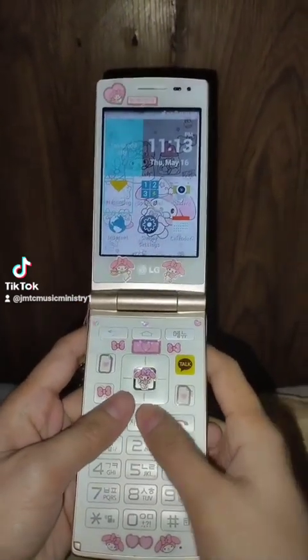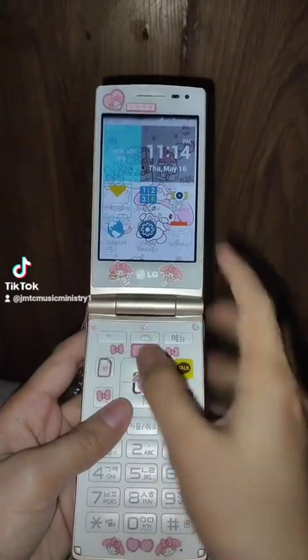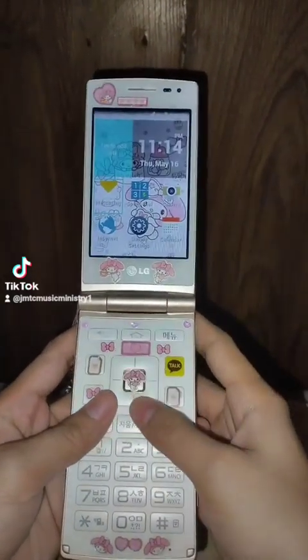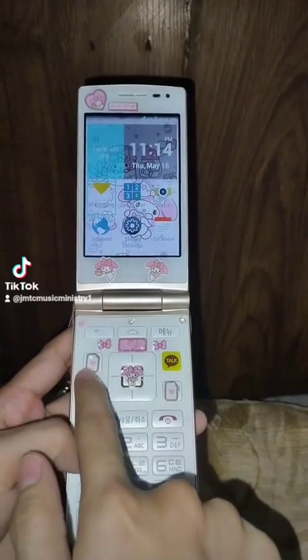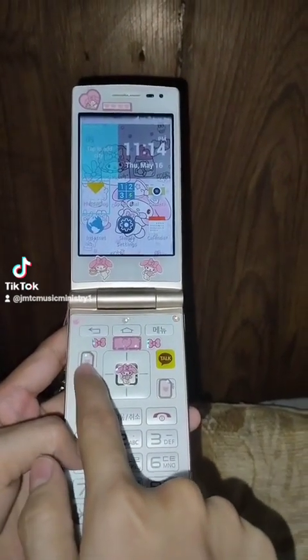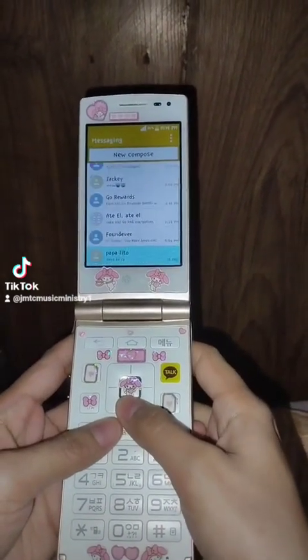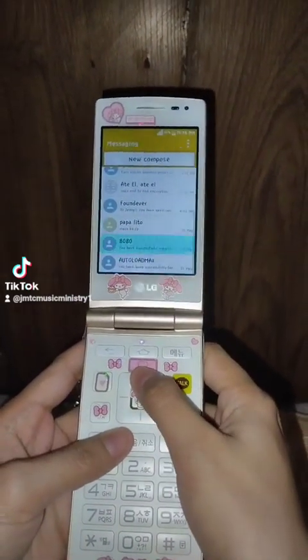So here, as you can see, the messaging, you can touch it on the screen, and also you can use the keypad. And also there is a shortcut key right here, so just click it and voila, you will see your messages.